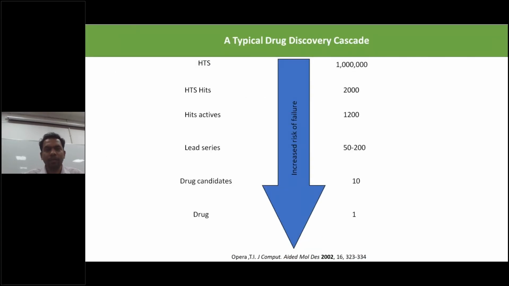So in the standard process, high throughput screening, they do at least 1 million. They have to start from 1 million compounds, and then tentatively 1000 to 2000 hit molecules they have to find. Then 200 lead molecules you have to find. Then finally 10 drug candidates. It's not necessary that a company will go with only one molecule when targeting any target for drug discovery, because then it may fail.